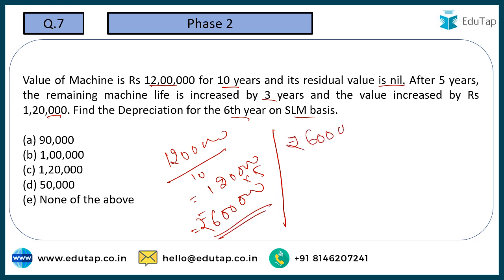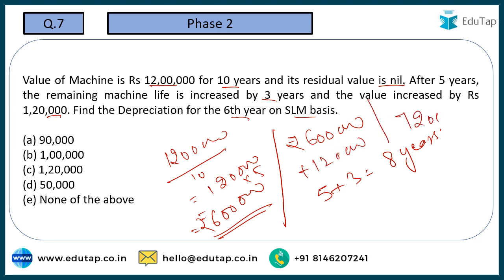Now, after 5 years, what we did, we increased its life by 3 years. So after 5 years, its useful life would have been remaining only 5 years. Now we increased it by another 3 years. So total remaining life is going to become 8 years. And we also increased its value by 1,20,000. So now the new value is going to become 7,20,000. So 7,20,000 is the value, 8 years is the remaining life.